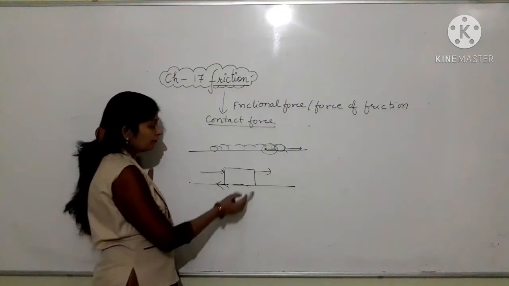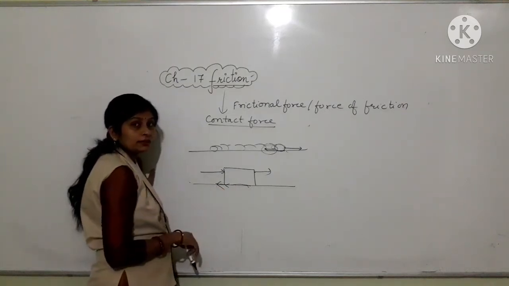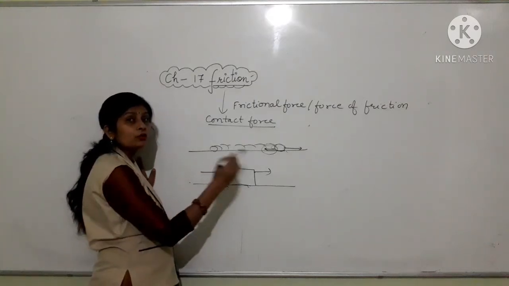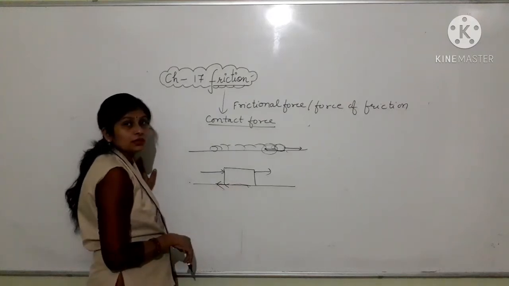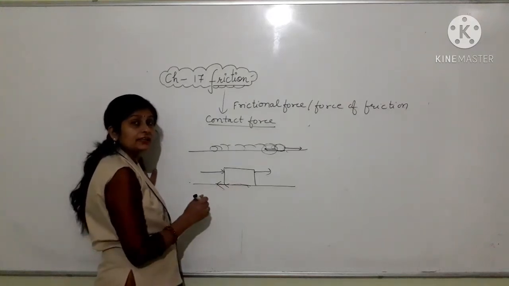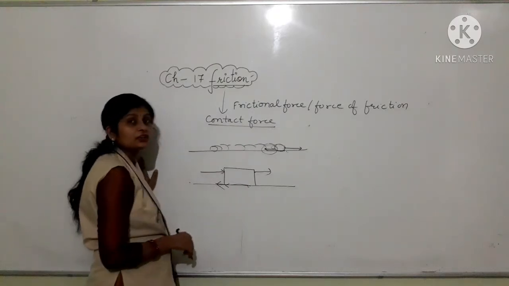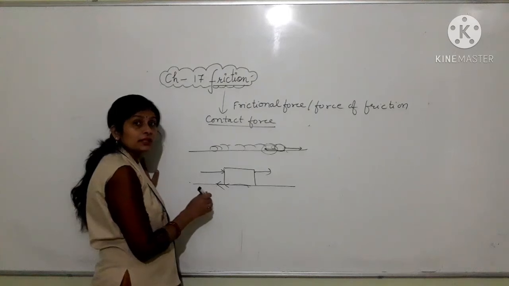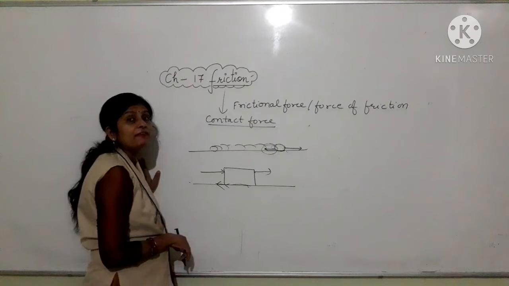And this frictional force does not allow the carton to come into motion, because it is acting in the opposite direction to its direction of motion, and this frictional force is equal to the applied force.